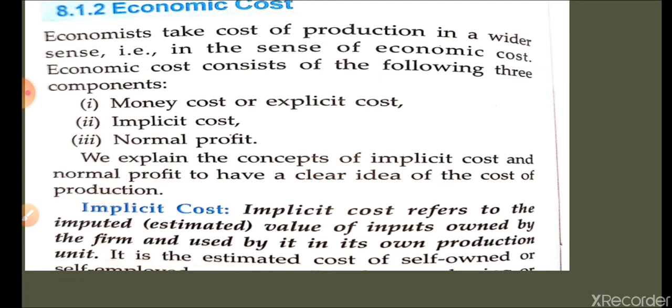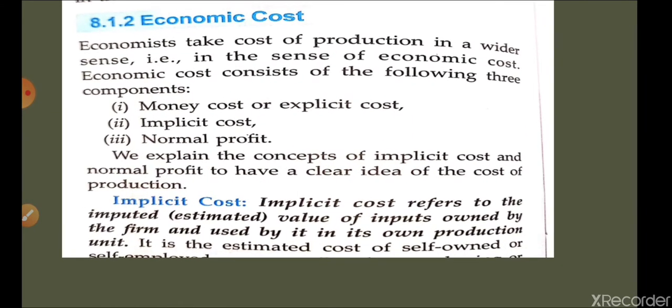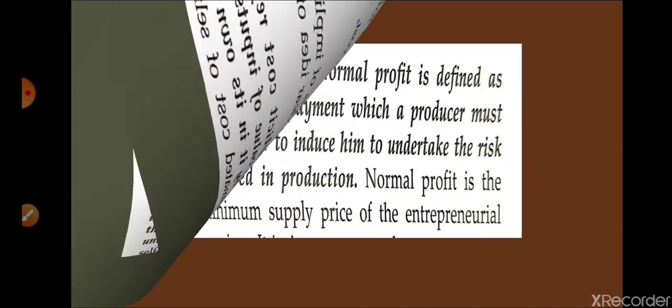So I hope it is clear that services which are provided by the entrepreneur, land or capital which is used by that entrepreneur to produce a commodity are part of implicit cost. So I hope it is clear. Now we are going to discuss the third point, what is normal profit.